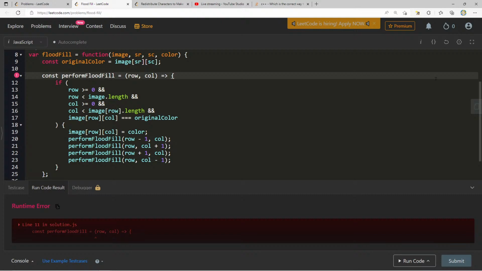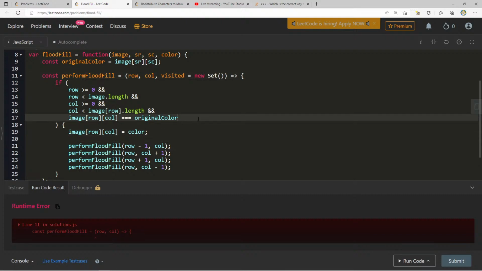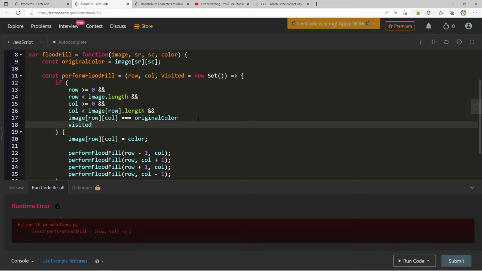It'd be nice if we can do, I mean, we could have visited equals new set. So we'll visit it, and I can say not visited dot has.